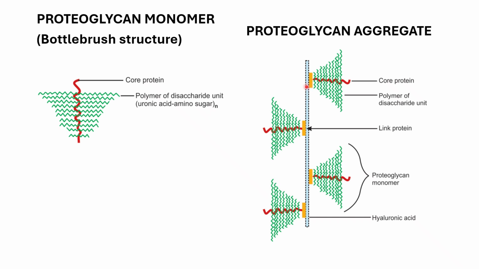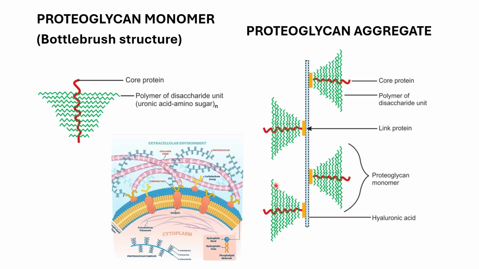The association is not covalent, but occurs primarily through ionic interaction between the core protein and hyaluronic acid. The association is even more stabilized by a small protein called link protein, depicted in yellow color here. Together they form the proteoglycan aggregate. These proteoglycan aggregates are components of the extracellular matrix in addition to collagen, fibrillin, elastin, and so on.